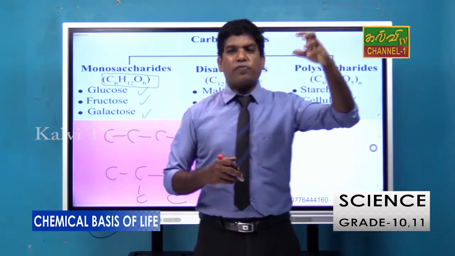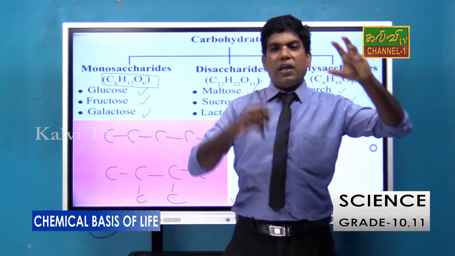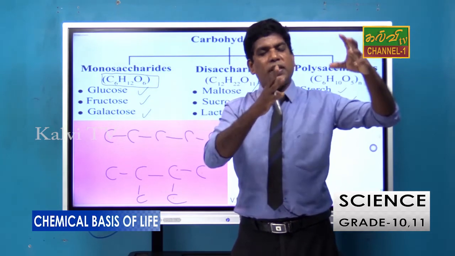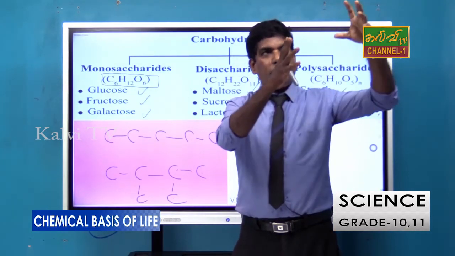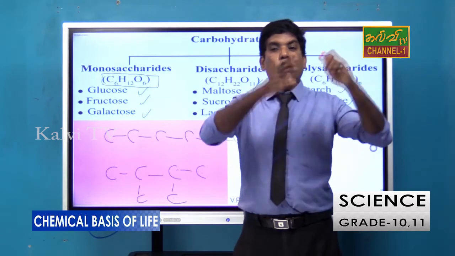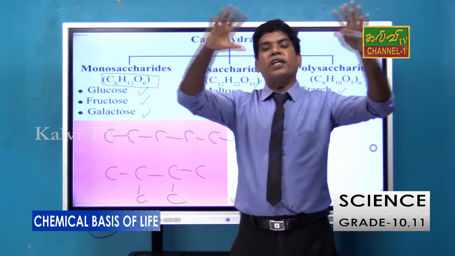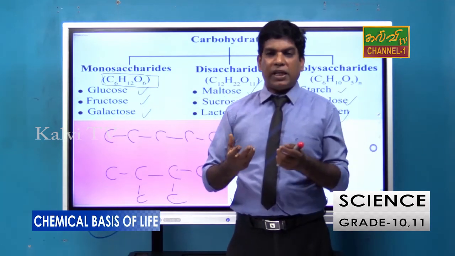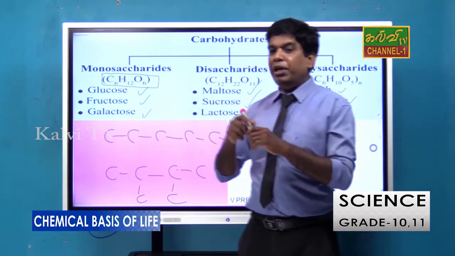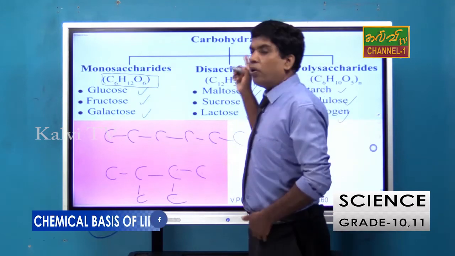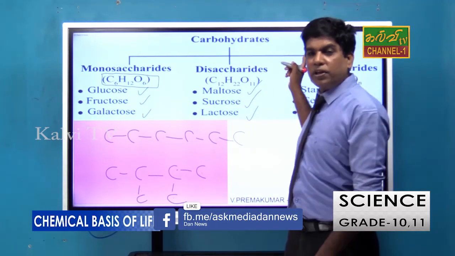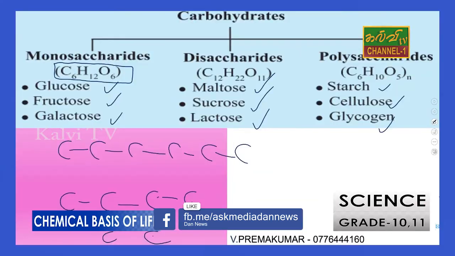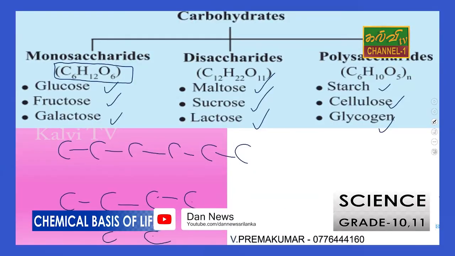The main product of photosynthesis is glucose. Glucose makes different kinds of carbohydrate, so it can be changed into monosaccharide, disaccharide or polysaccharide.